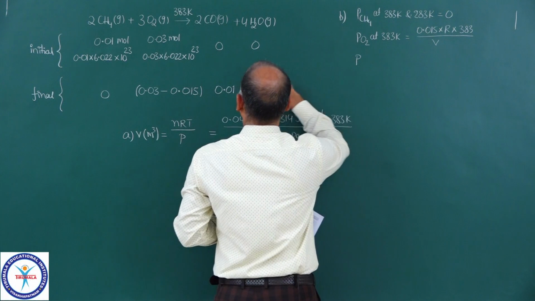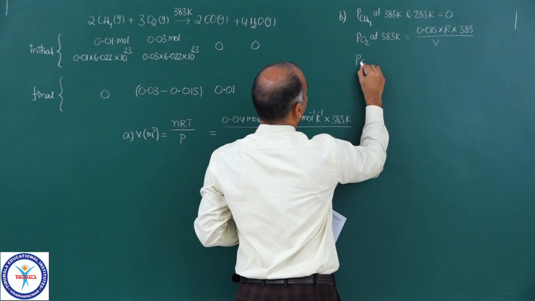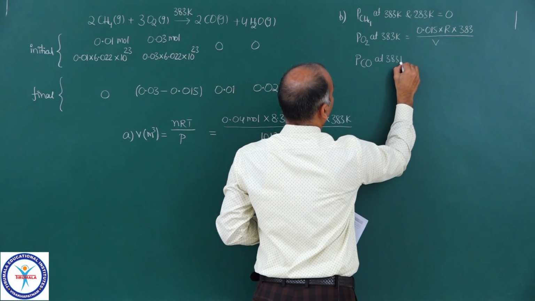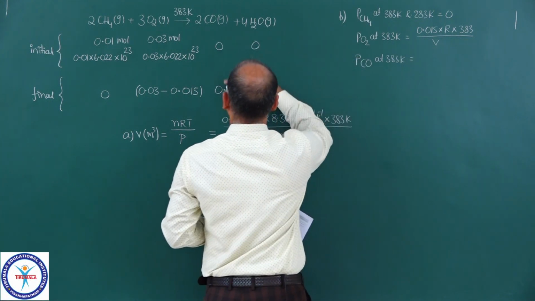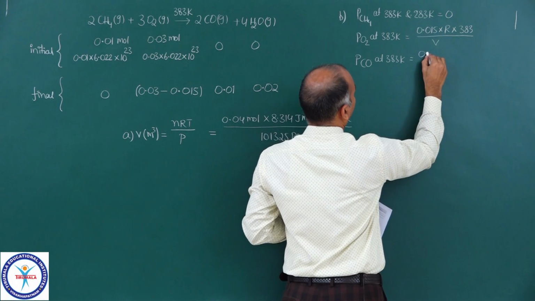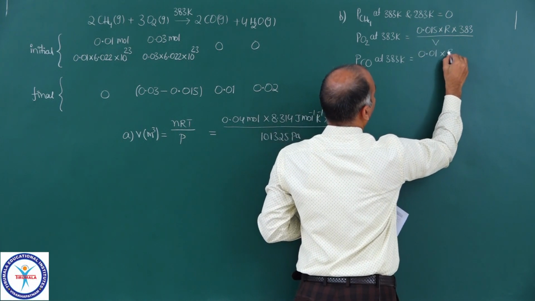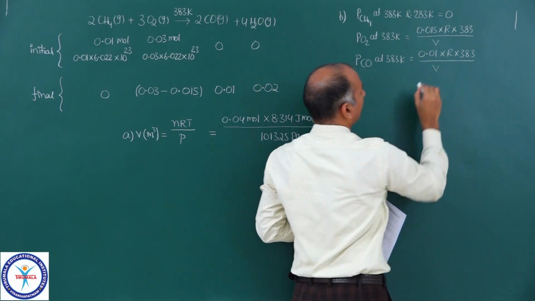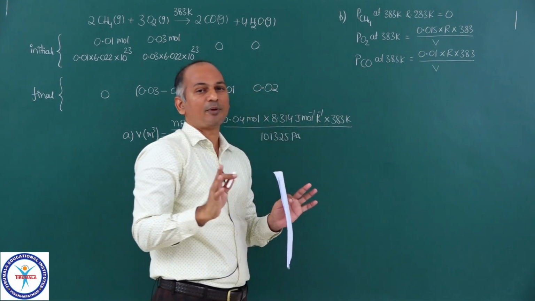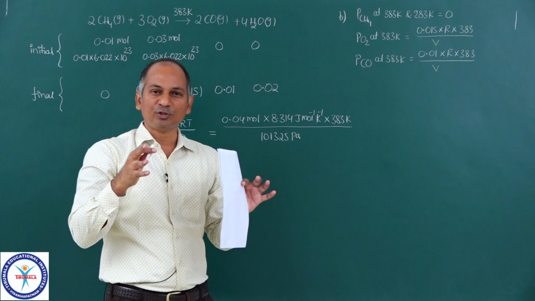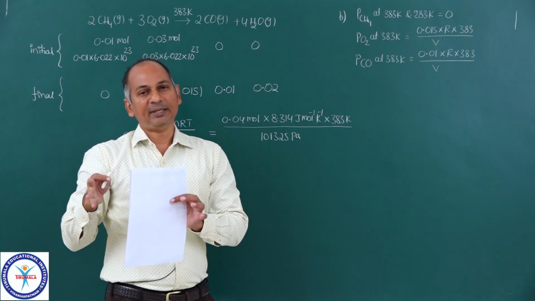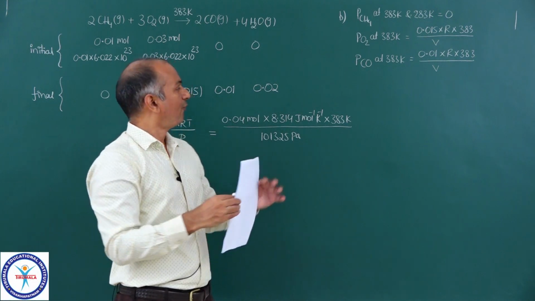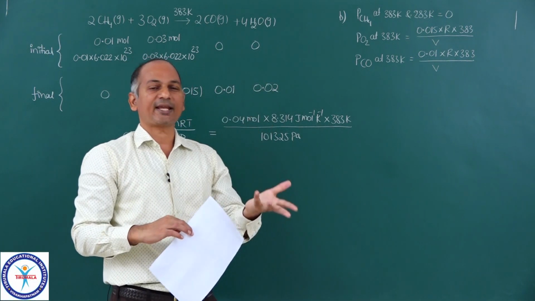Similarly, partial pressure of carbon monoxide, same at 383 Kelvin is equal to carbon monoxide number of moles 0.01 into R into 383 upon same V, because V is the volume of the vessel. Carbon monoxide volume is also same. Oxygen volume is also same. If water is a gas, then volume of the water gas is also same.